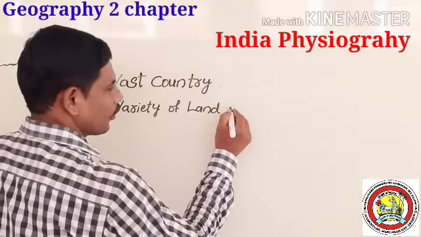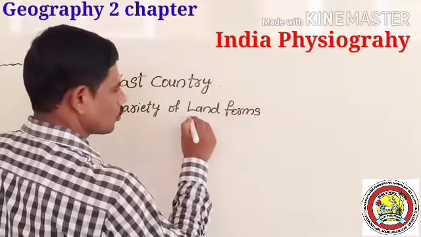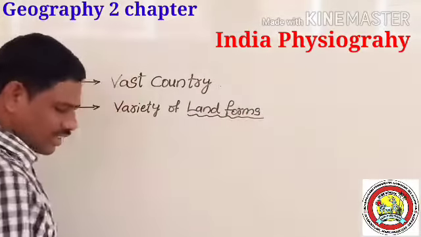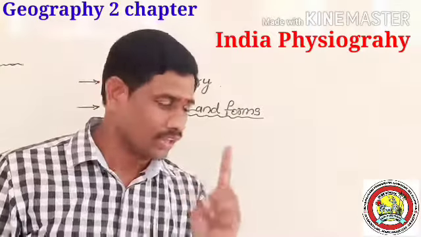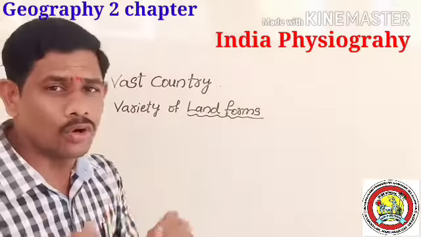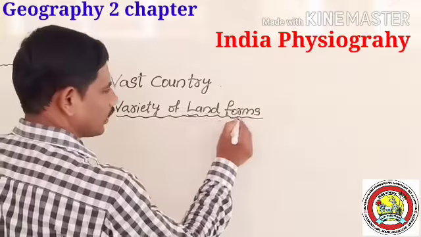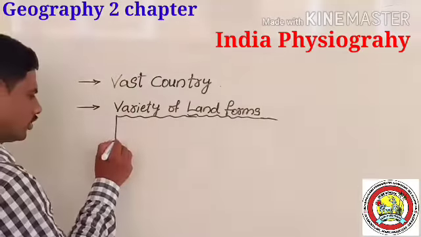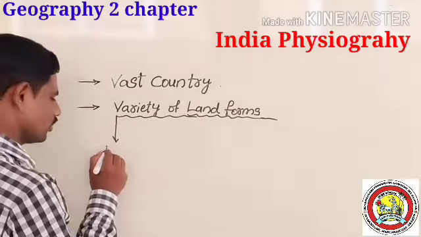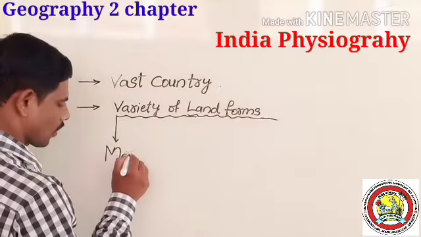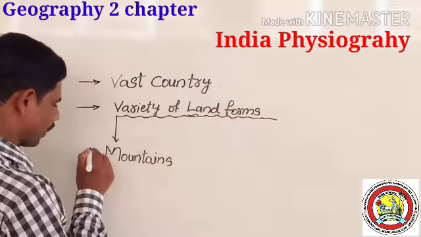Students, you should know which variety of landforms are found in the country. The variety of landforms included are: mountains, one.